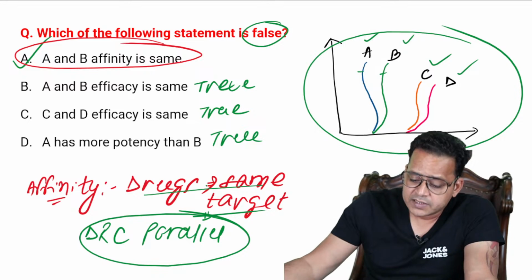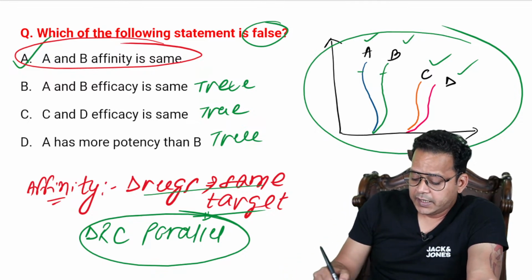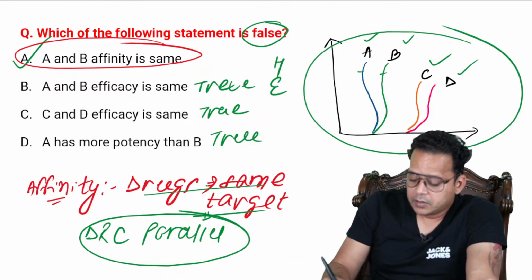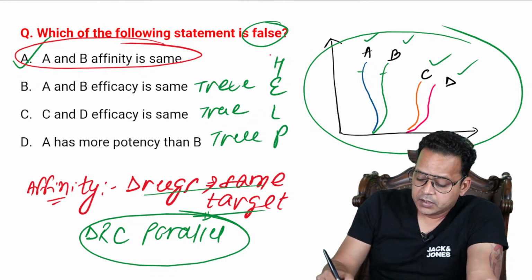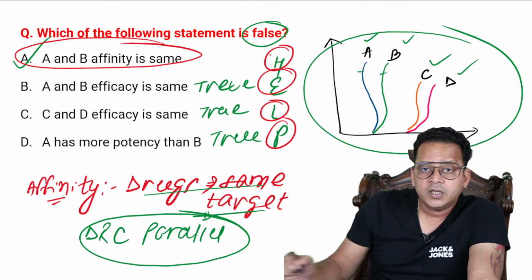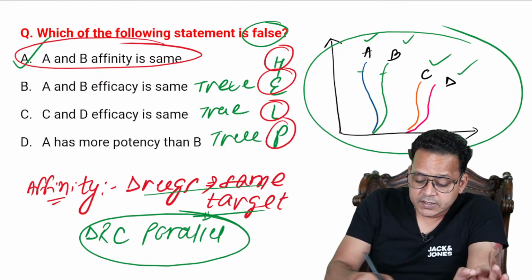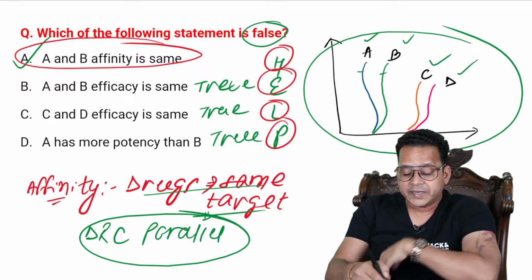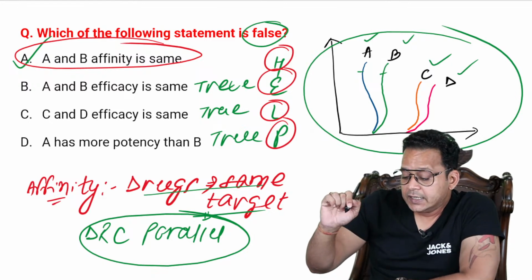So help mnemonic, excellent, guys. Help mnemonic is HELP. All of you know what is HELP. HELP is height. From height, I can calculate efficacy. From left, I can calculate potency. Now, for those guys who thought option D is answer, for them, I'm saying this.